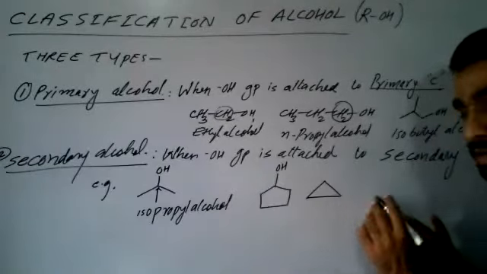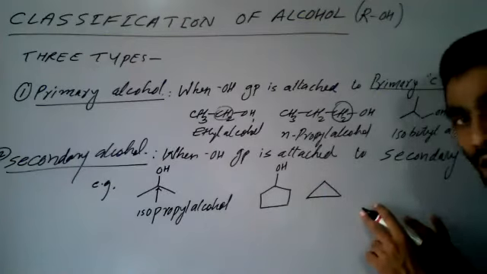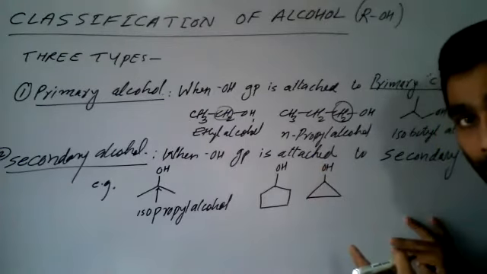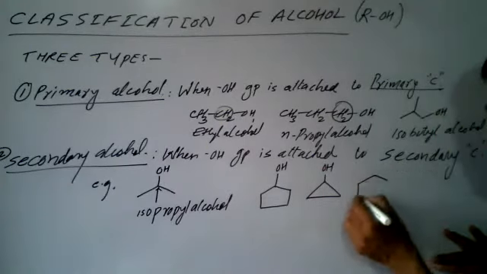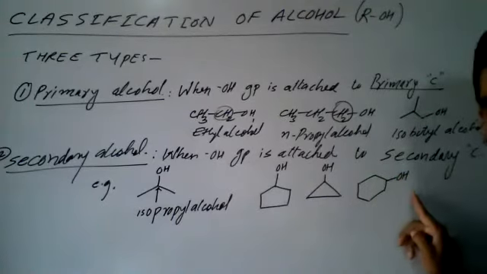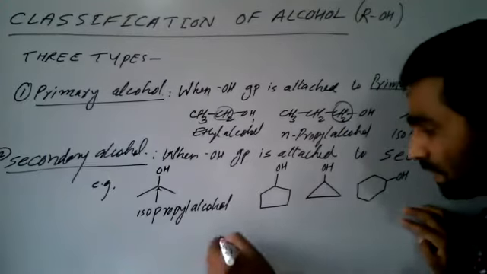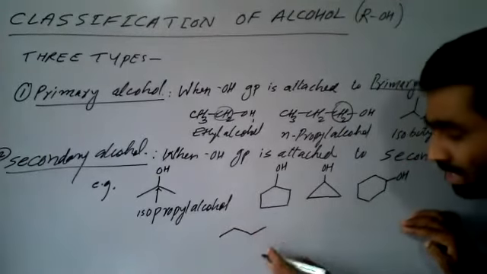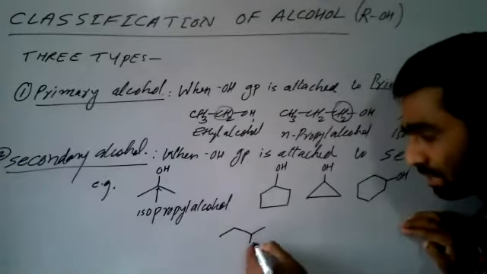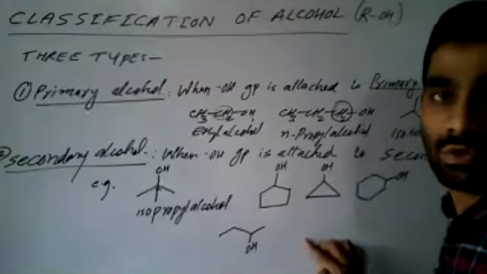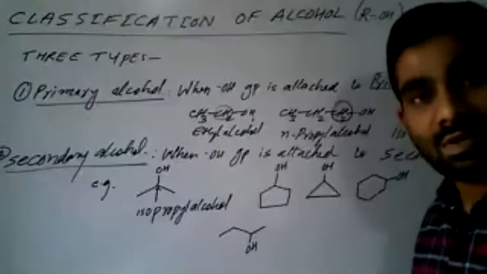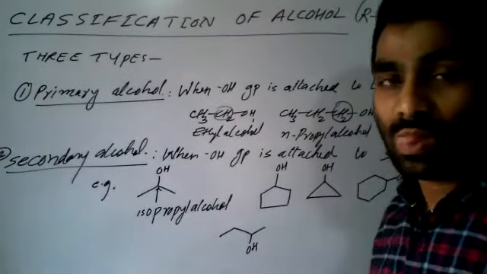If I take cyclopropane, all carbons in cyclopropane are secondary carbons. If I attach OH to any carbon, it is a secondary alcohol. If you take a cyclohexane ring also, attach OH to any carbon, it is what? Secondary. Similarly, if you take this one, it is butane, and this carbon is a secondary carbon. If I attach OH here, this is an example of secondary alcohol. So you got it? In these examples, OH is attached to a secondary carbon. Therefore, these are examples of secondary alcohol.